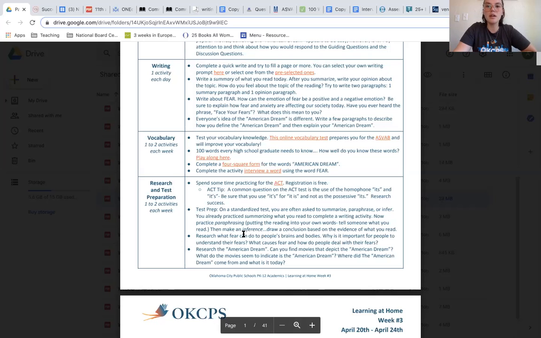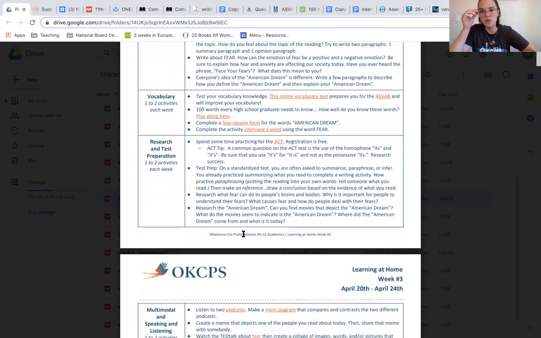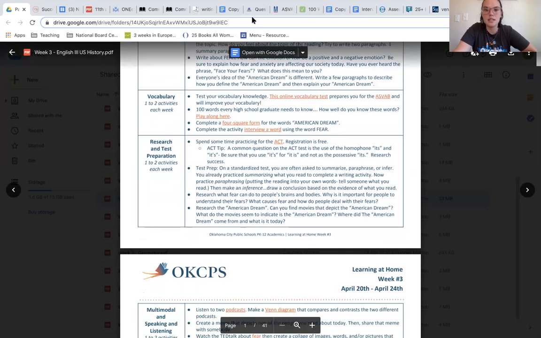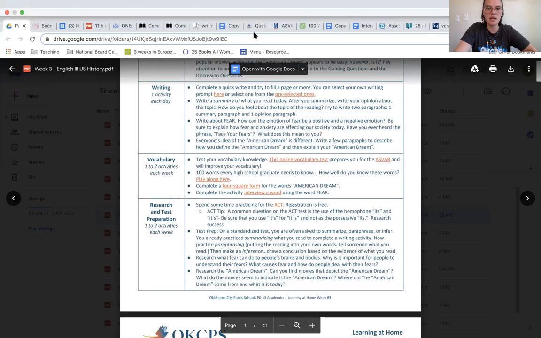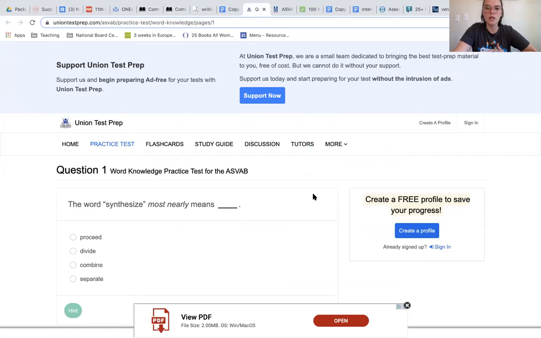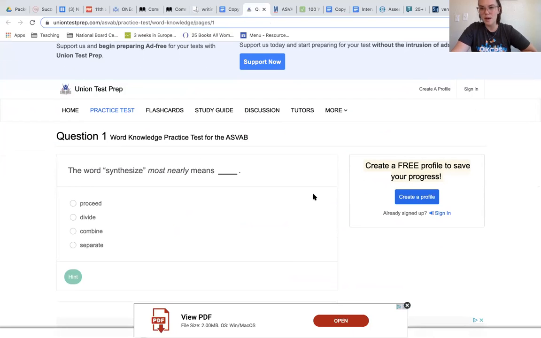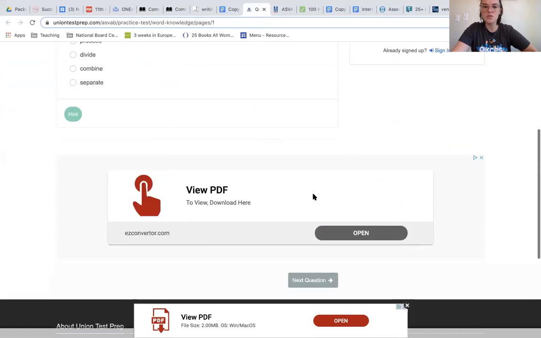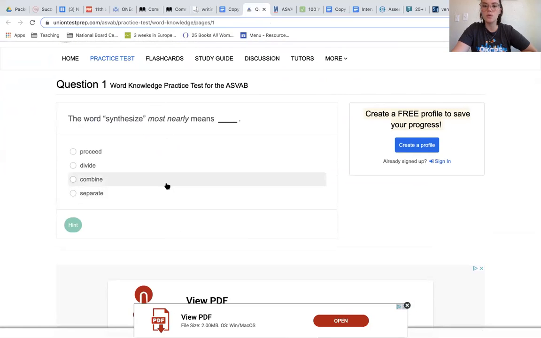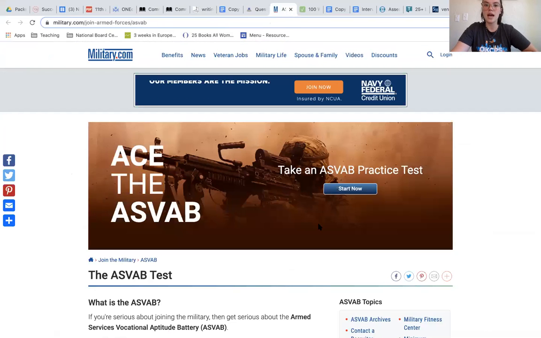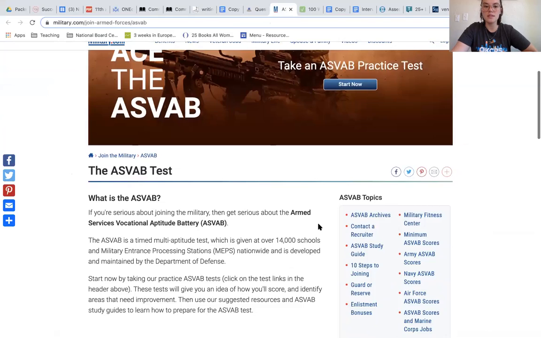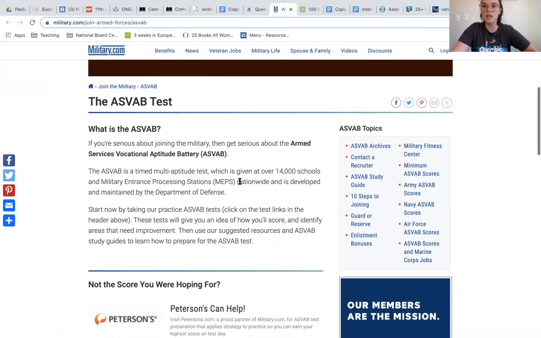For your vocabulary activities, the first one you can do is a series of vocabulary events looking exactly at ASVAB words. Remember, the ASVAB is the military entrance exam, and so this online quiz will help prepare you for that. You can also go straight to the ASVAB website, and this will look exactly at all of the different components of the ASVAB test.